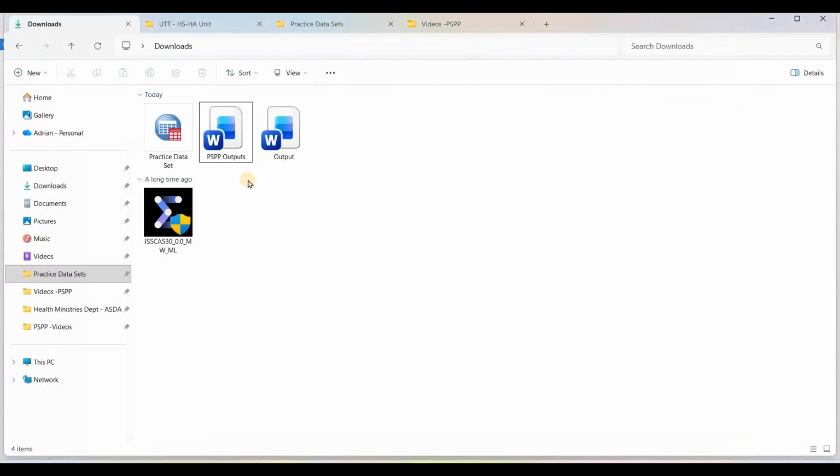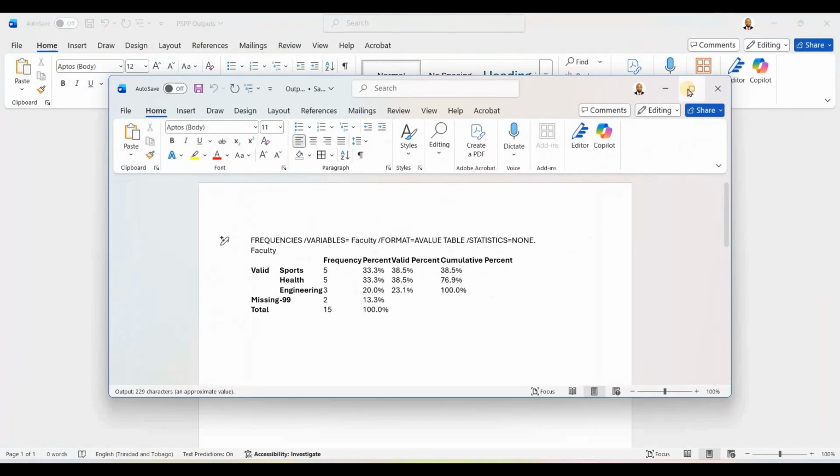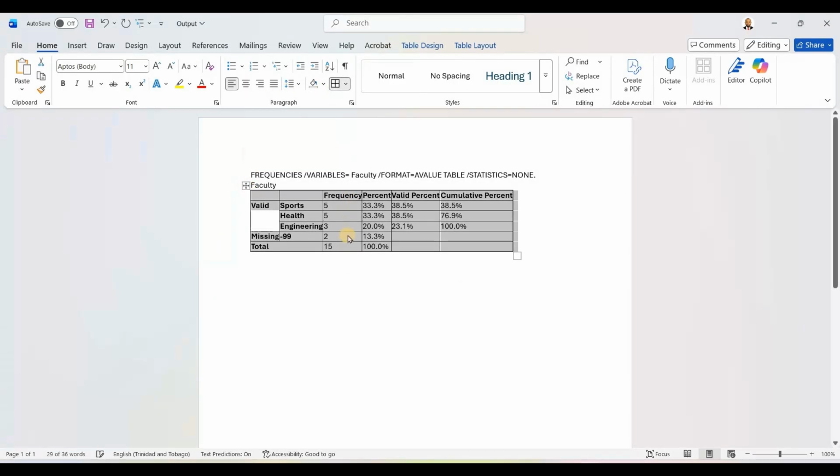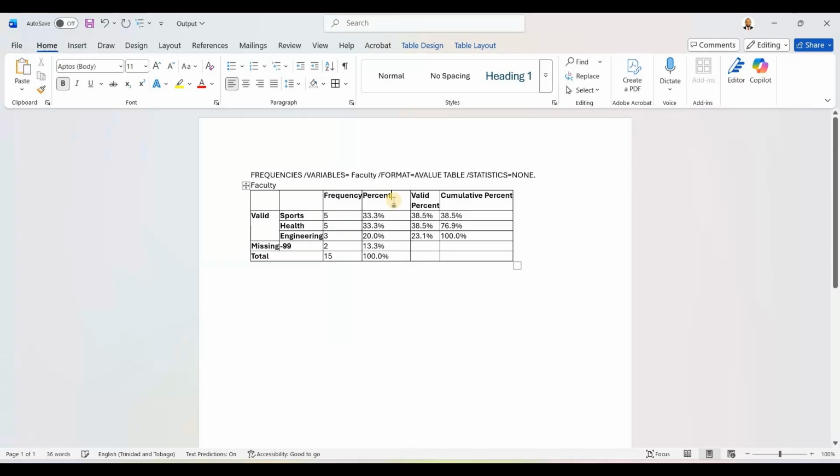Now we go into downloads and here we have output. When we open it, we are seeing the table here and we are able to edit the table. If you want, you could put different grids and borders around it, and you could widen it, do whatever you please.